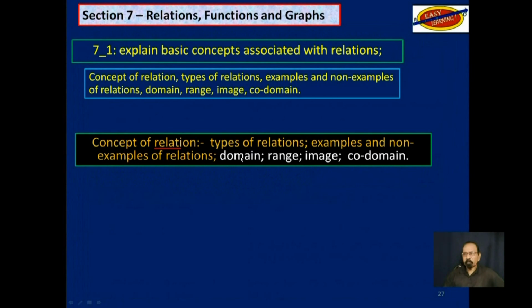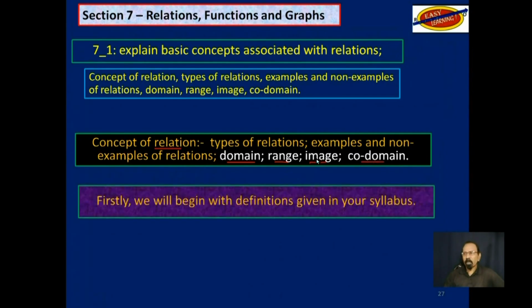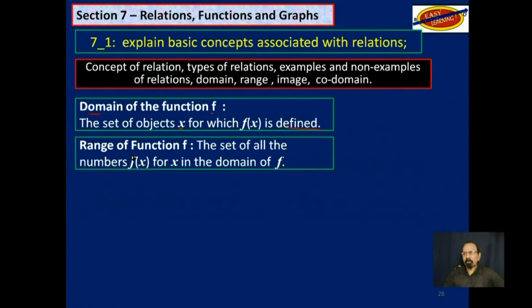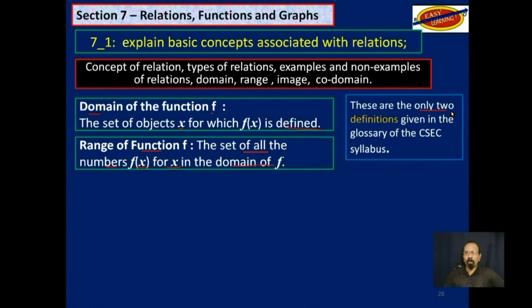Now, the concept of relation. First of all, let's talk about domain and range, and then we will talk about codomain and image. Firstly, we will begin with definitions given in your syllabus. The domain of the function f is the set of objects x for which f of x is defined. Secondly, the range of function f is the set of all numbers f of x for x in the domain of f. These are the only two definitions given in the glossary of the CSEC syllabus.